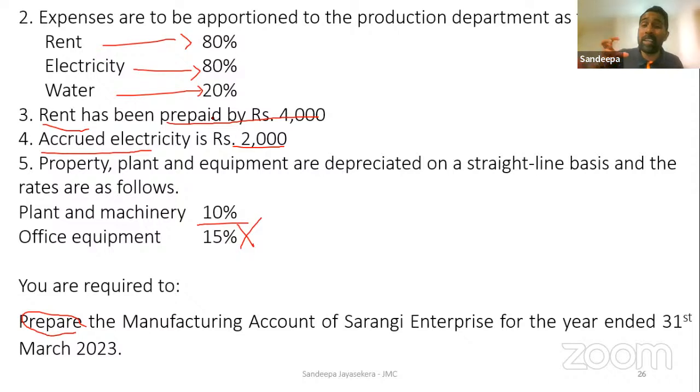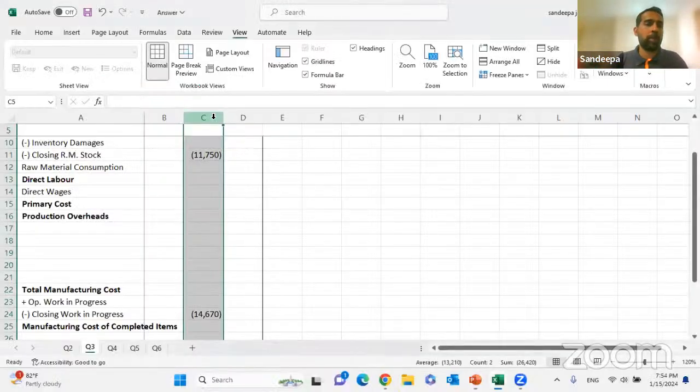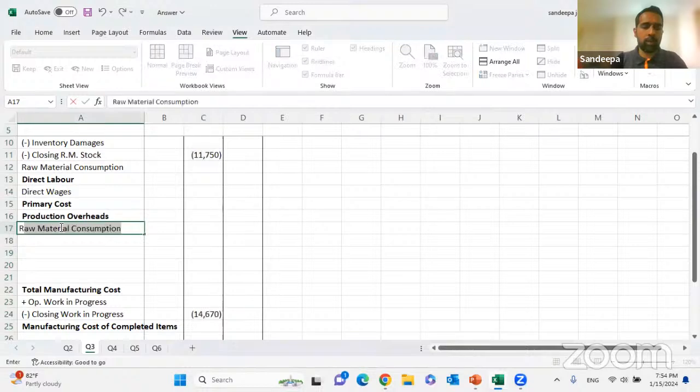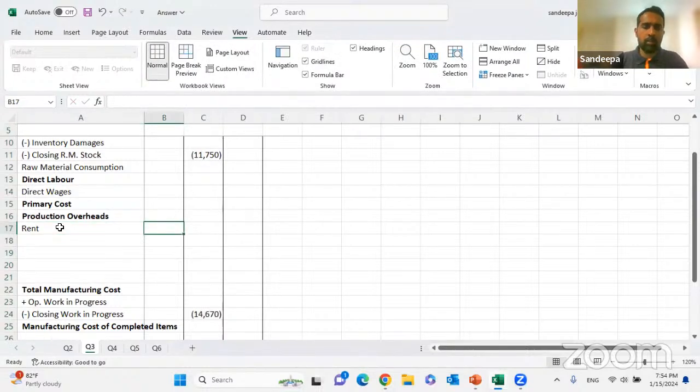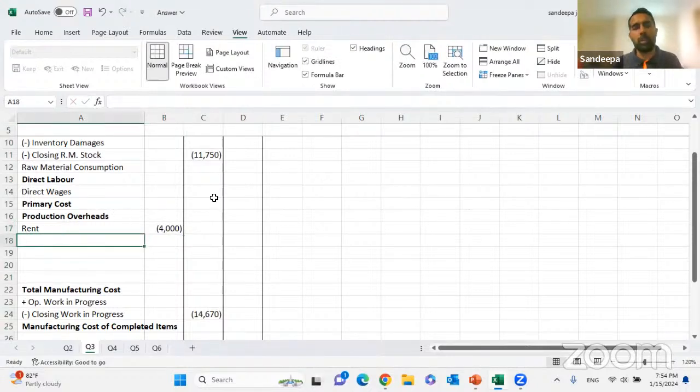So you have to recognize that payment made for the next year as an asset because you have paid for the next year. And you are going to reduce that from the rent expense. Debited to rent prepayment, credited to rent expense. And we reduce it from the rent expense. Go to the production overhead, rent, right? So we are going to deduct 4,000. We put minus 4,000 there.